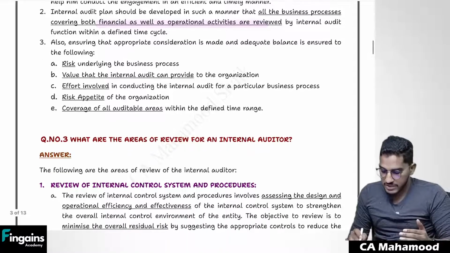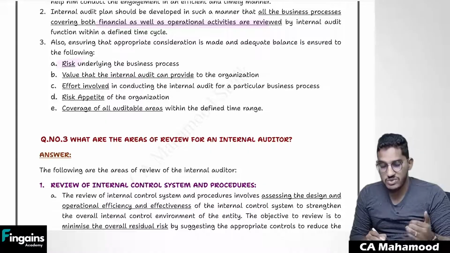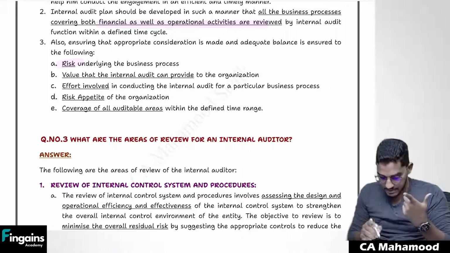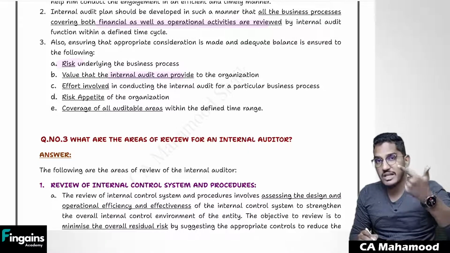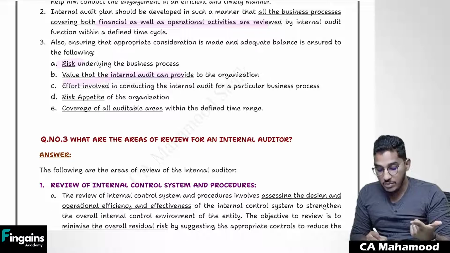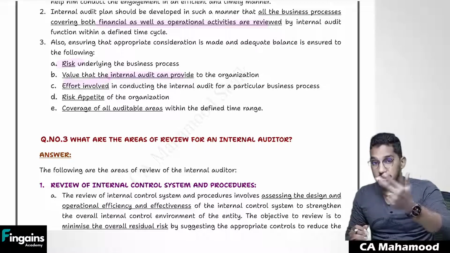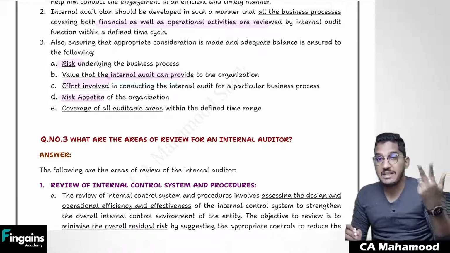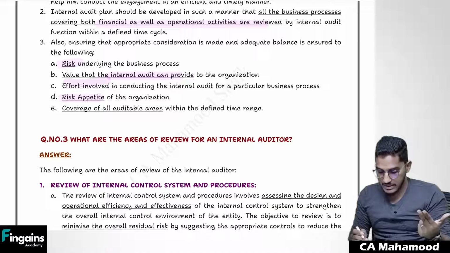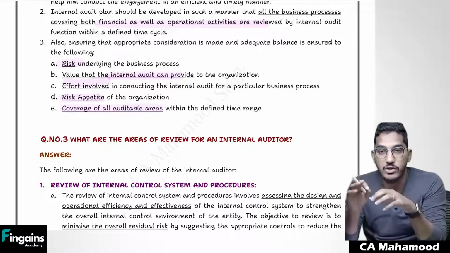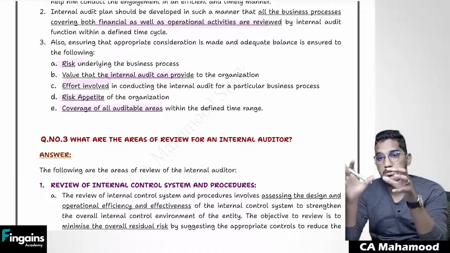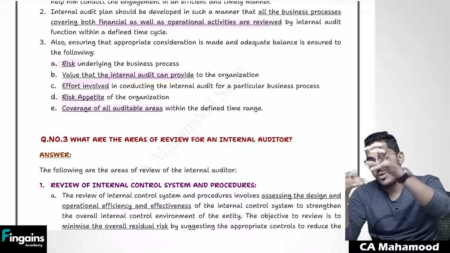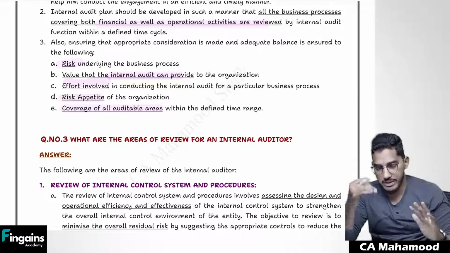And various other factors which he needs to consider while developing a plan is, you have to study the risk. Similar to external auditor, he also should perform risk assessment procedures and try to understand the risk. And also, to prevent that risk, what kind of internal controls are getting implemented and how much effort you have to put in for each area, how many days, how many hours, how many resources you have to decide, and even risk appetite, the risk taking capability of the organization. And you have to make sure that in your audit plan you are covering all auditable areas. Whatever is included in your scope, you should develop the audit plan in such a manner that you are covering all those areas in the audit. You should cover all auditable areas.